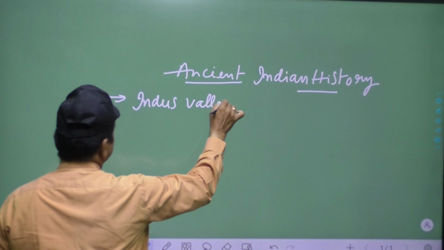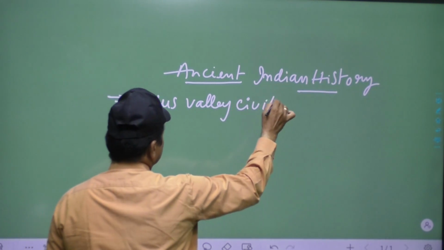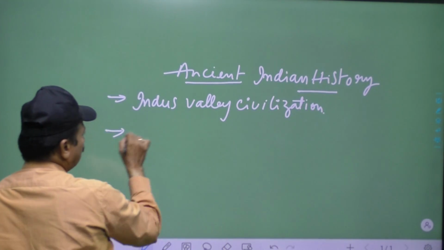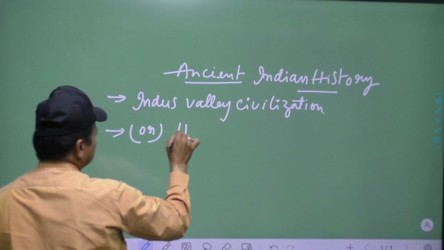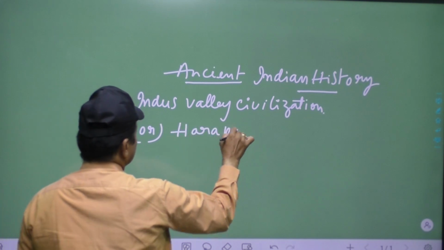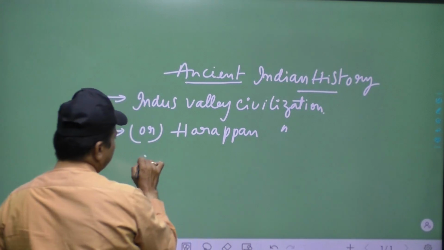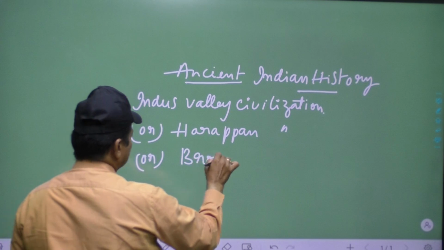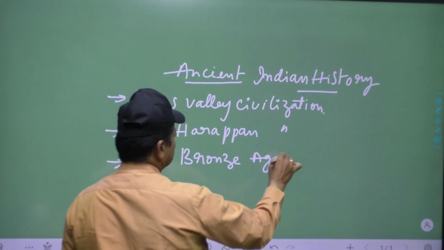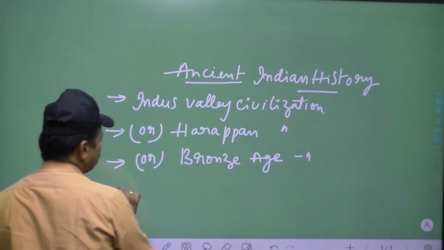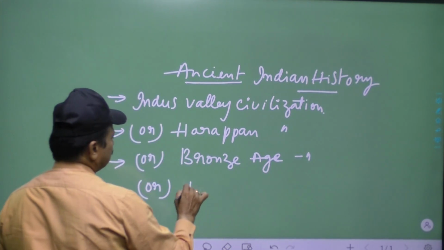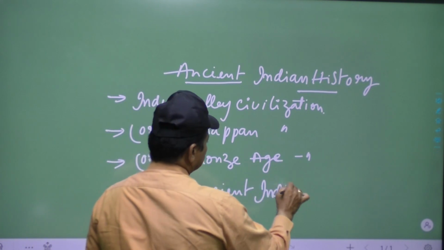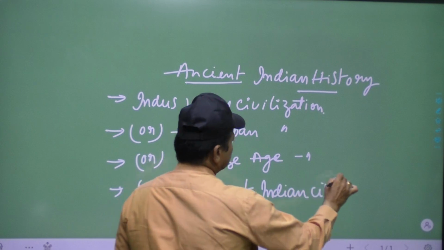Indus Valley civilization, or it is also called Harappan civilization, Harappan culture, or it is also called Bronze Age civilization, and also called ancient Indian civilization.